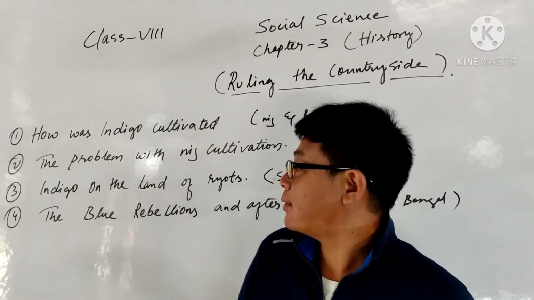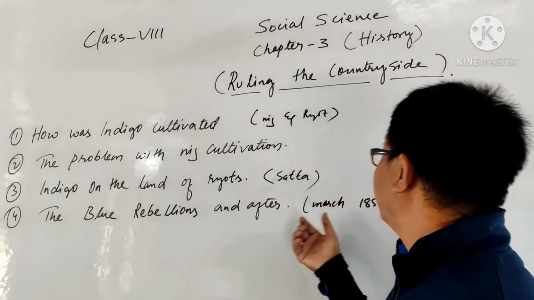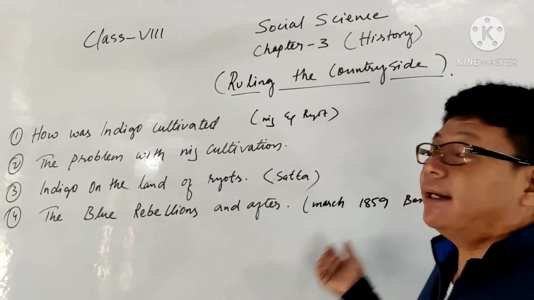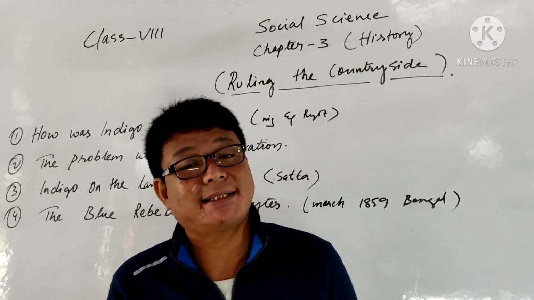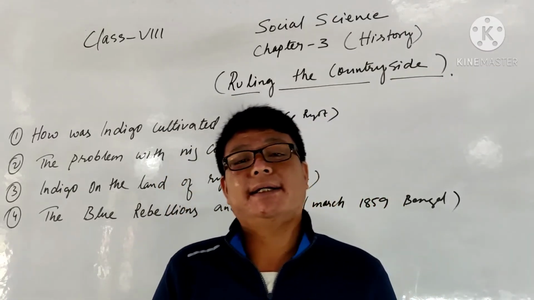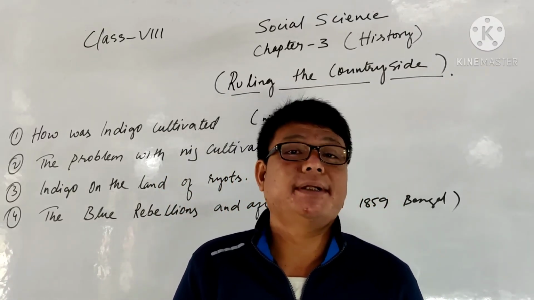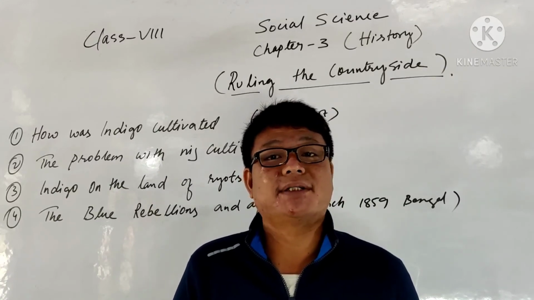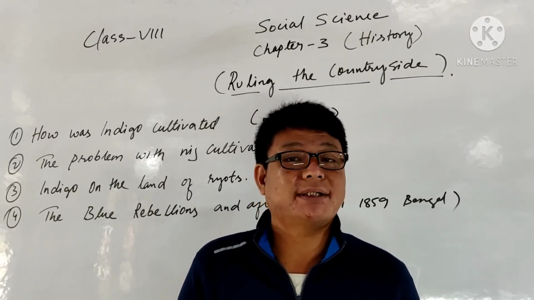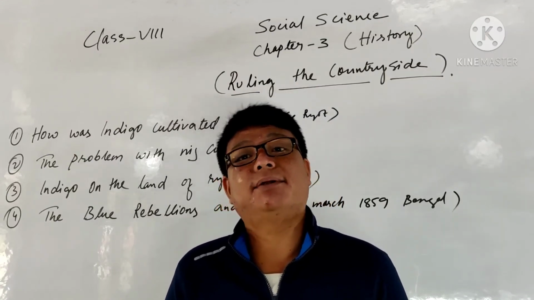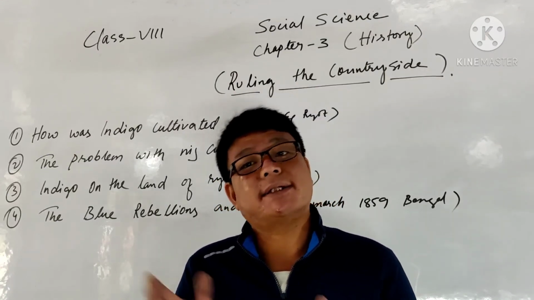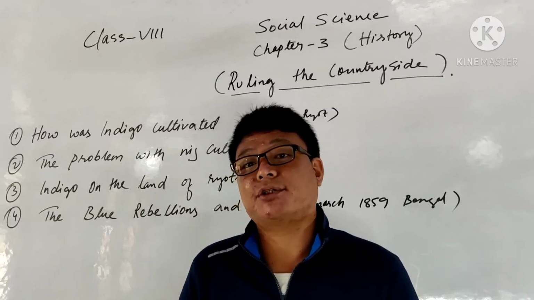So due to that, the blue rebellions started in March 1859, especially in Bengal, and later it spread. And there were similar reasons in 1917, when the indigo plantation rebellions started in Champaran in Bihar, where Mahatma Gandhi actively took part, and later they were declared as the non-cooperation movements.